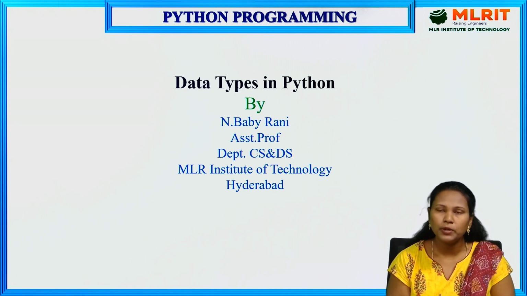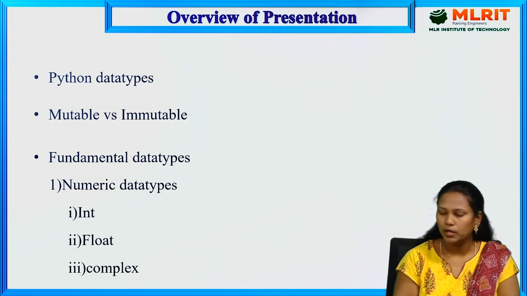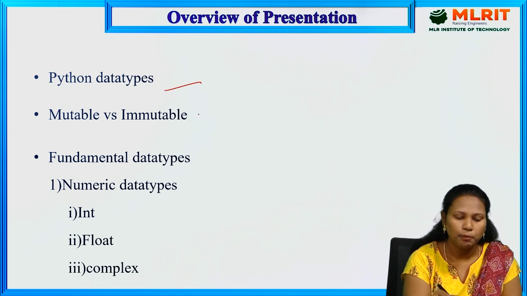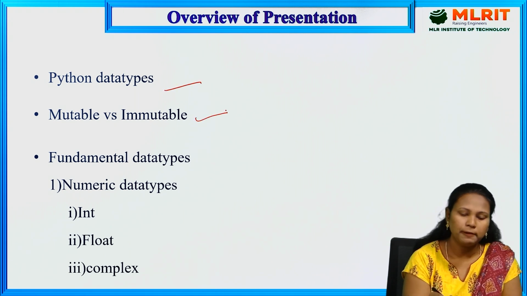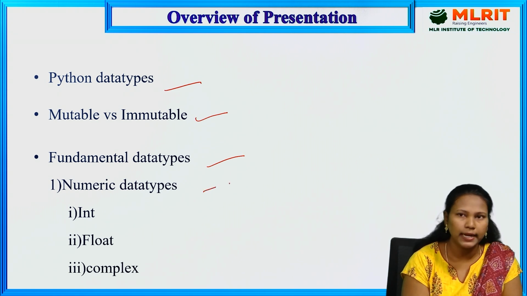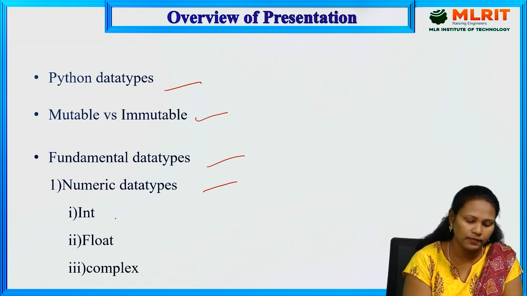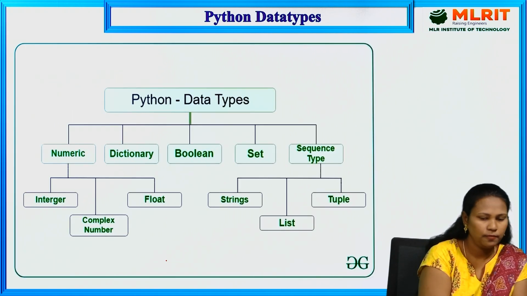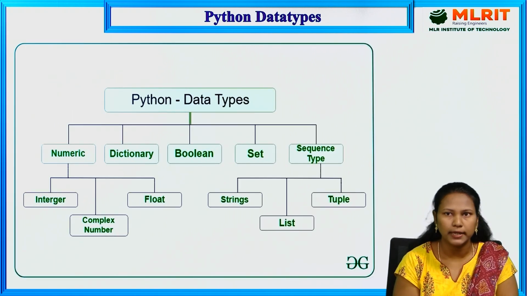Today I am going to discuss data types in Python. The overview of the presentation is Python data types, mutable versus immutable, and fundamental data types. In fundamental data types, we have numeric data types. In numeric data types, we have int, float, and complex. Now, we go to the Python data types.